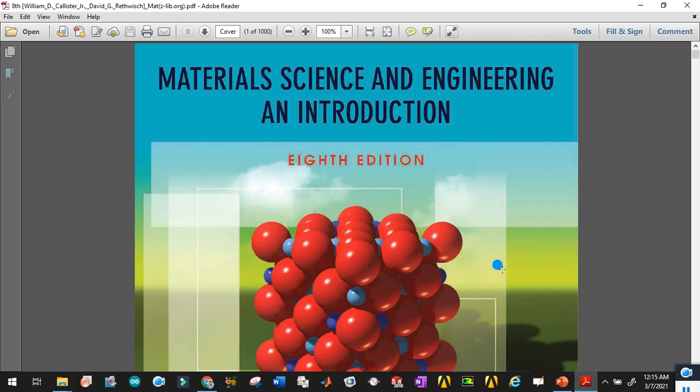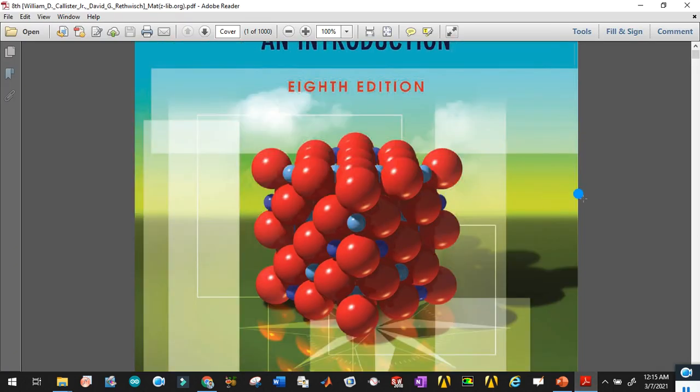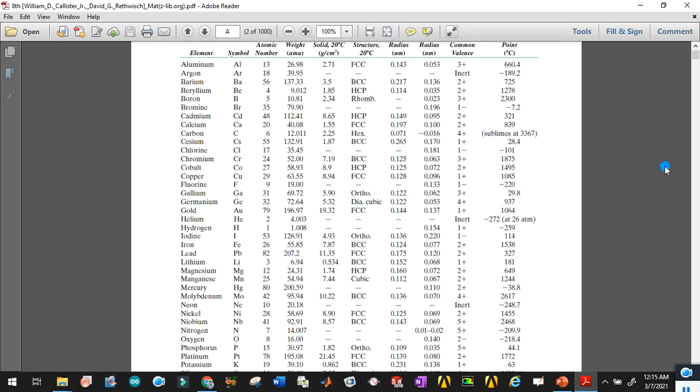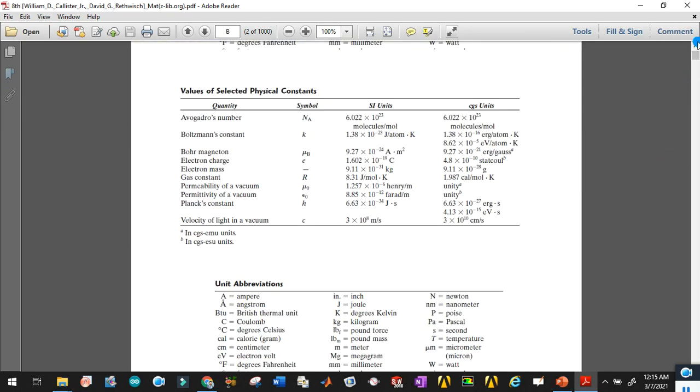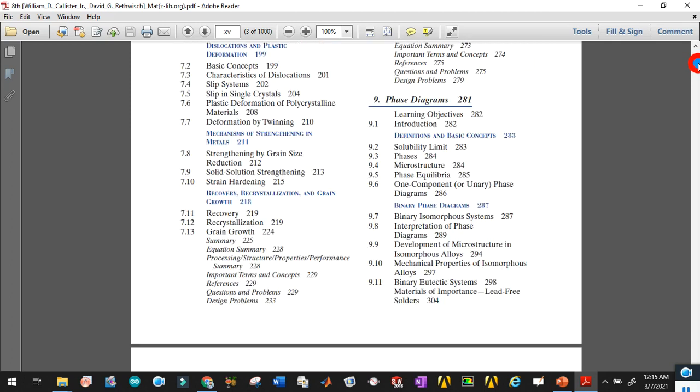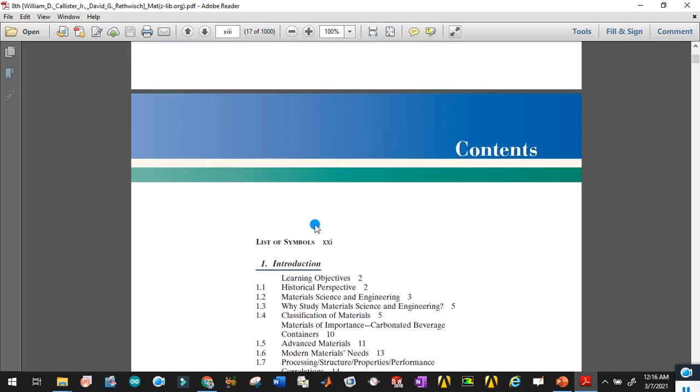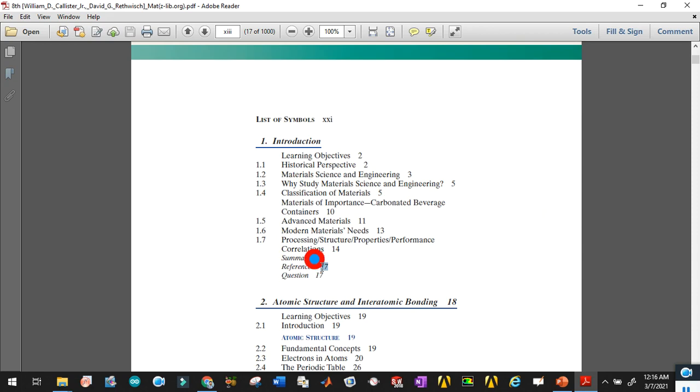This is the book we are following, Materials Science and Engineering, 8th edition by William D. Callister. And these are the topics we have covered today in week 1 lecture 1.